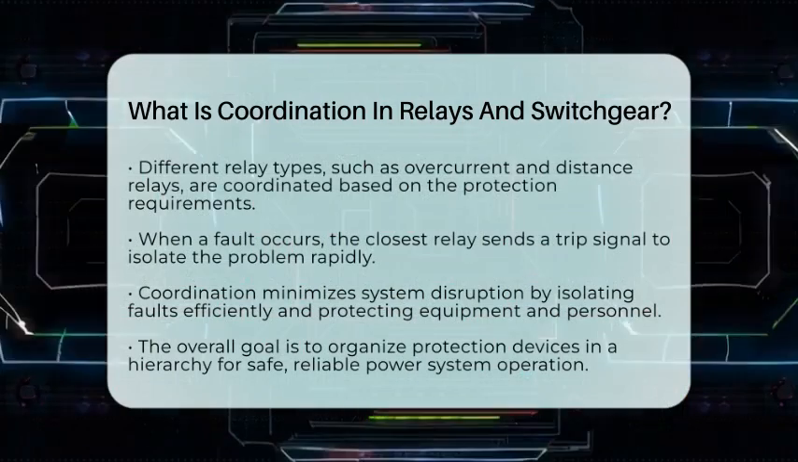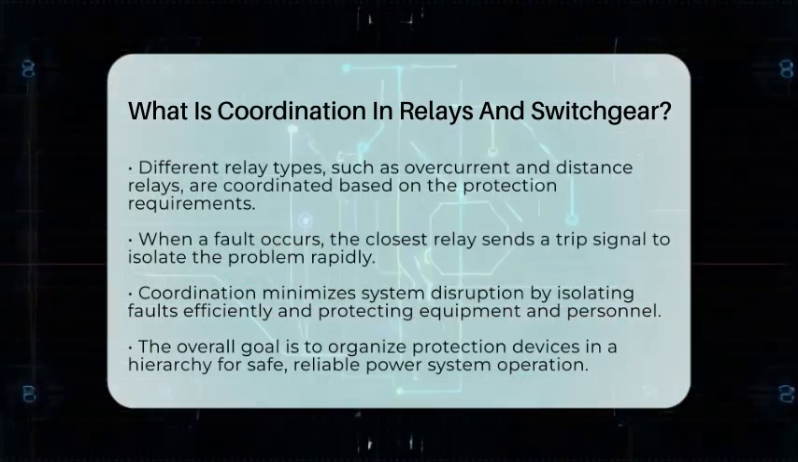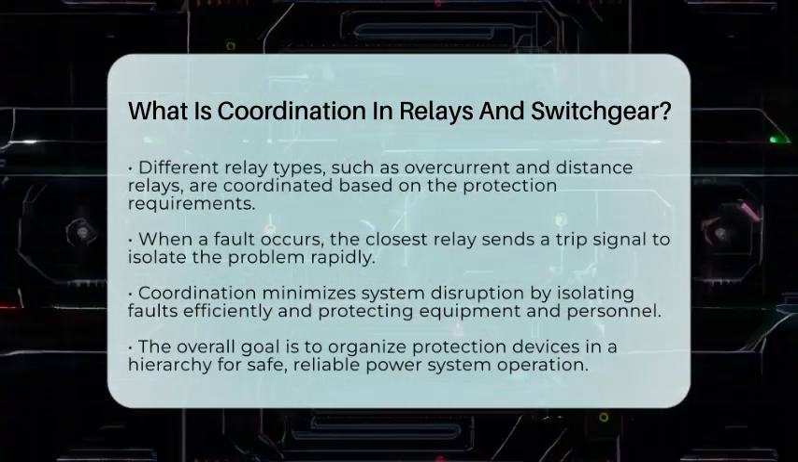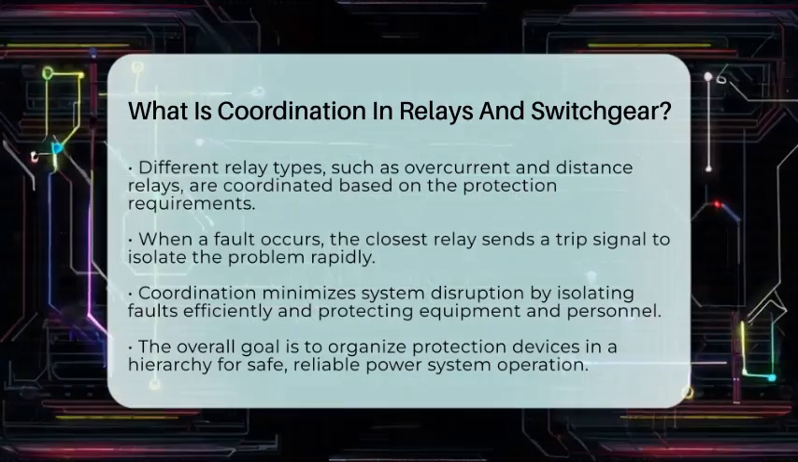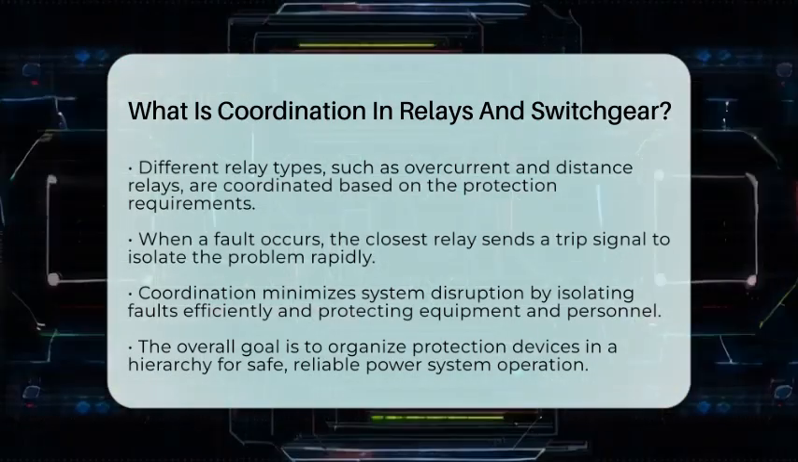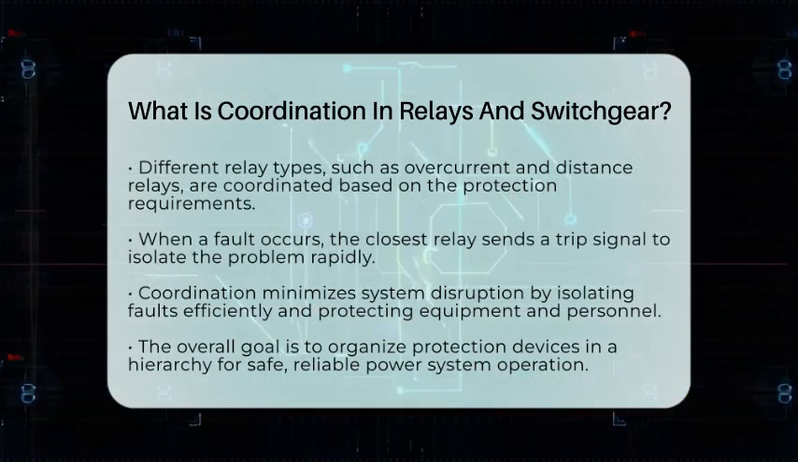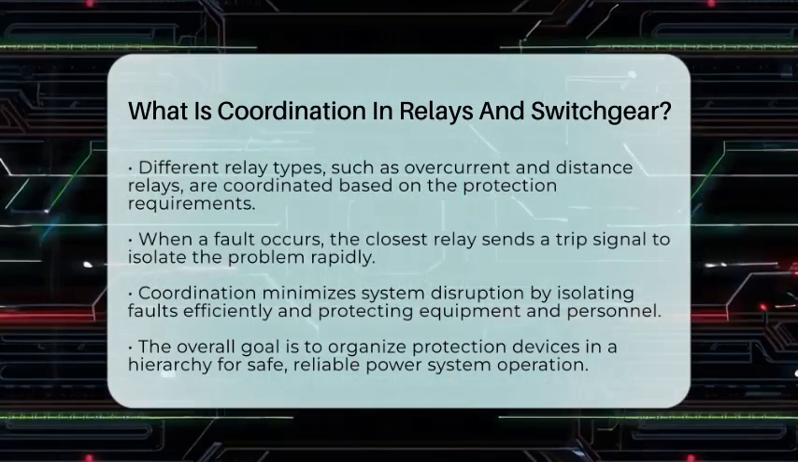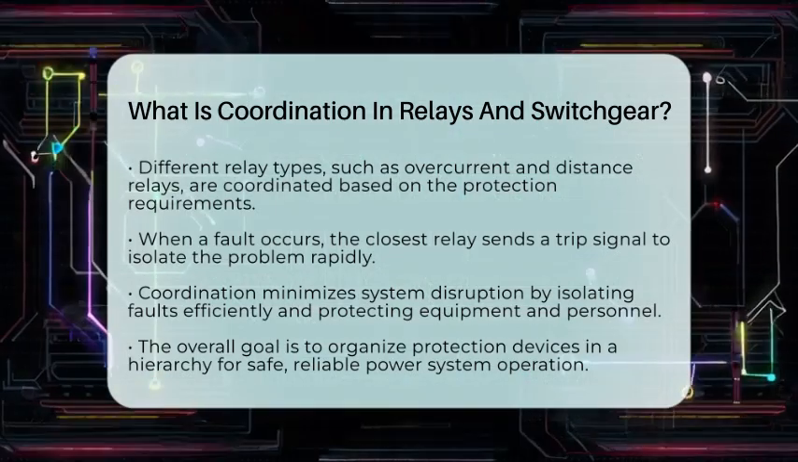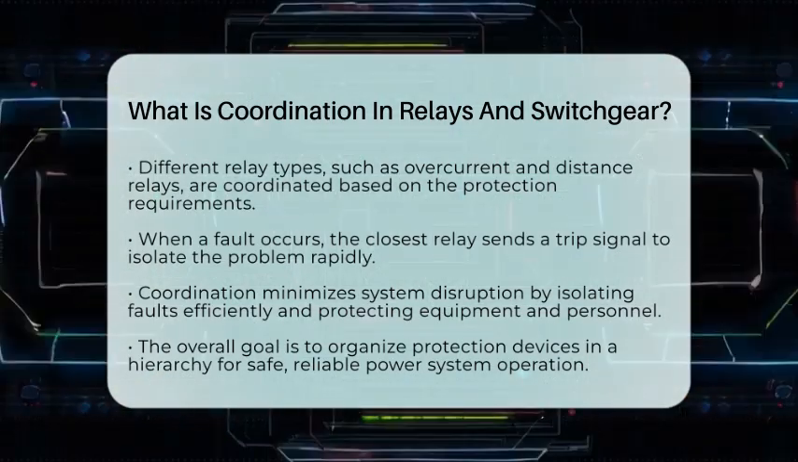In practical terms, coordination means that when a fault happens, the relay within the switchgear closest to it sends a trip signal to its circuit breaker. This isolates the problem quickly, protecting the equipment and personnel. It also minimizes the area affected by the outage, helping keep the rest of the system stable.